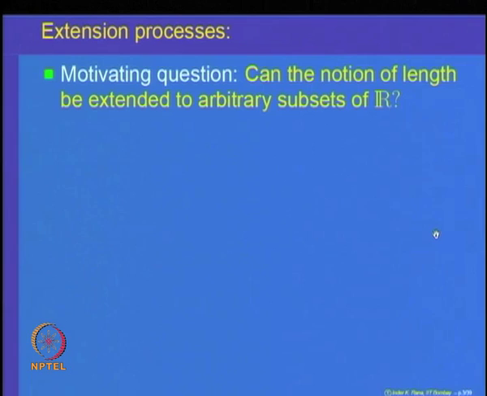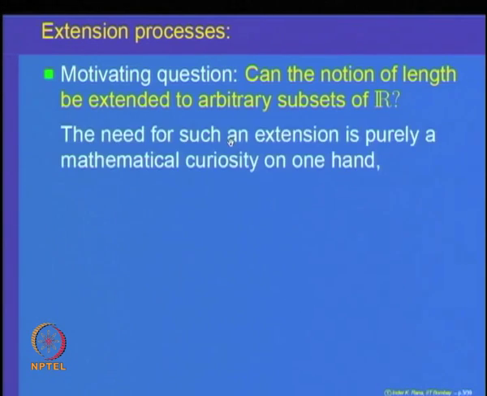Basically, the question arises from some properties on the real line. Let us look at mathematically the question. We know that the notion of length is defined for all intervals. So, the question is, can the notion of length be extended to arbitrary subsets of the real line? That means, can we define the notion of length for an arbitrary subset of the real line? Of course, it should be compatible with the definition of the length for the interval.